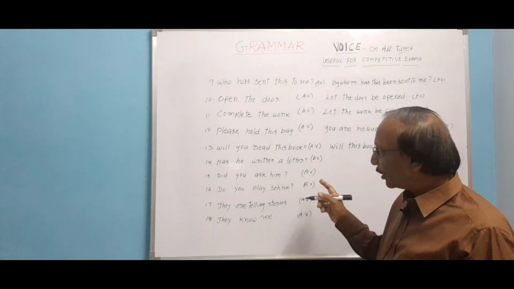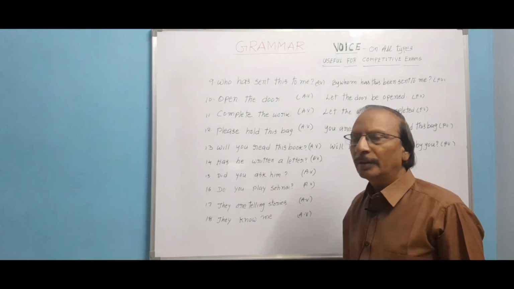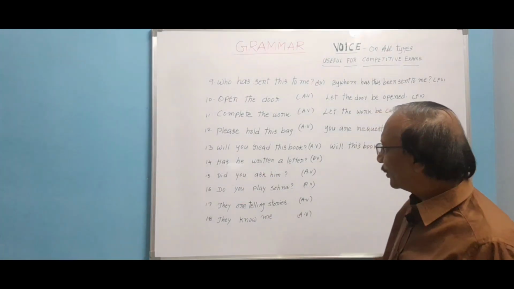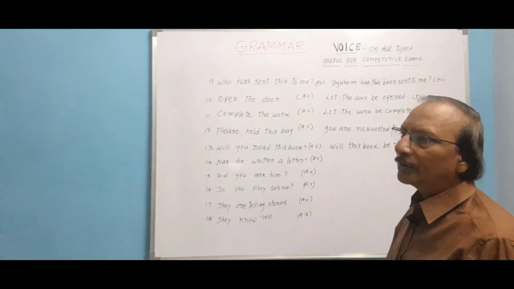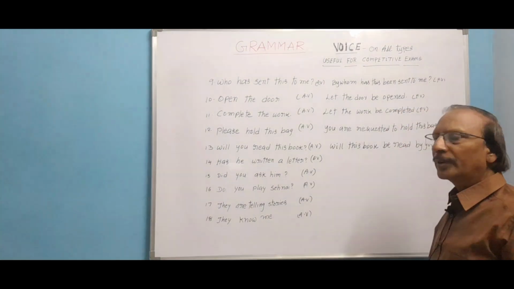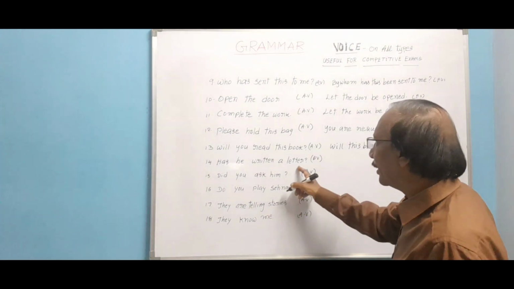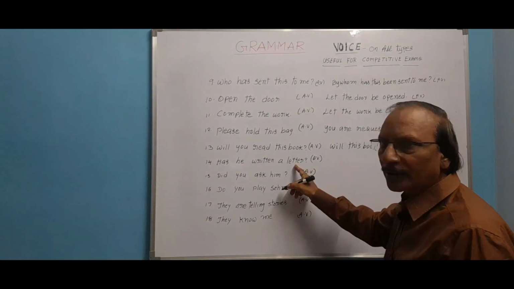Now, has he written a letter? When we come across sentences like has, did, do, these are called yes or no type. In such case, look here, has he written a letter? It is in present perfect, interrogative. What is the object here? A letter. A letter, third person singular.